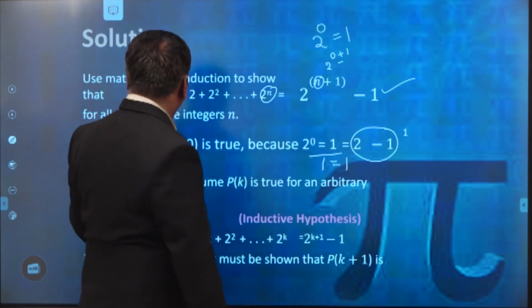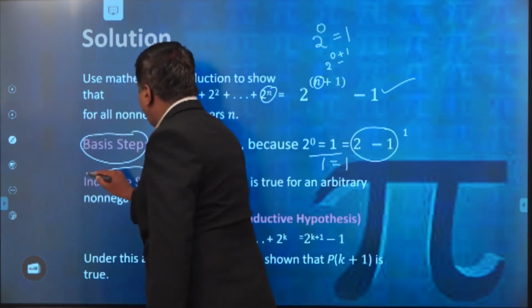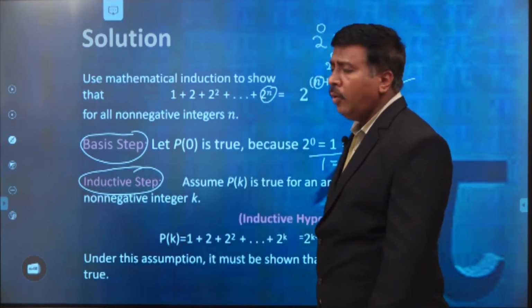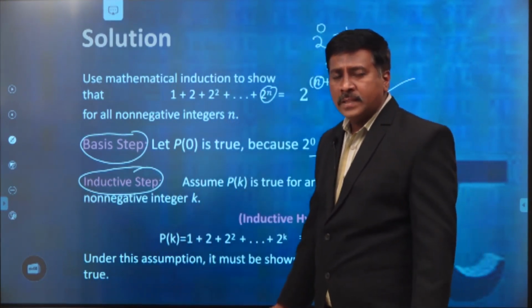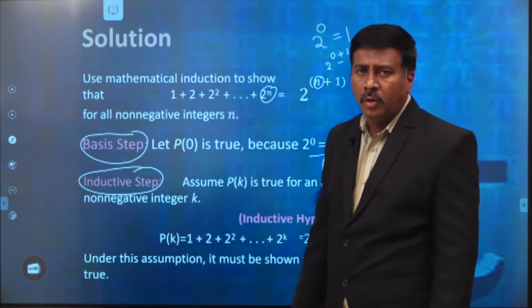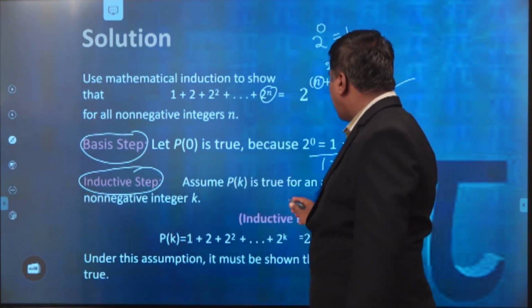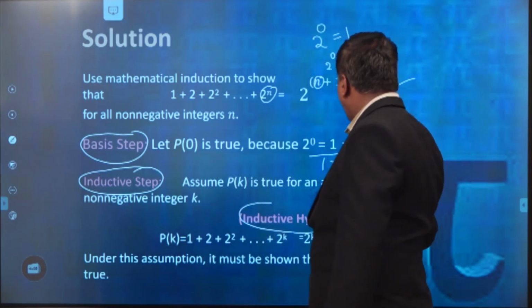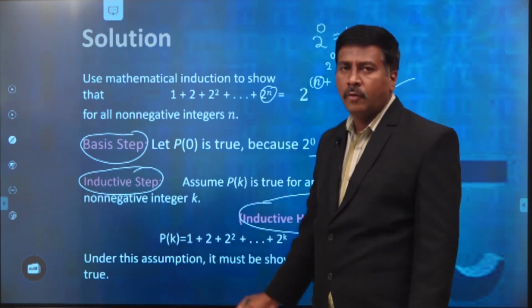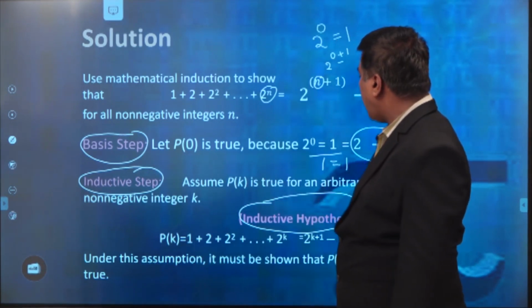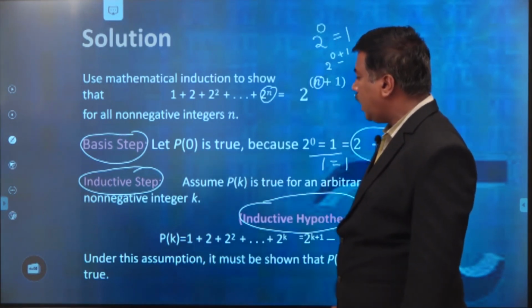So the result is true for the base case only. Now the second step is the inductive step. In the inductive step, we have to assume the same result is true for n equal to k. This is called the inductive hypothesis. Assume P of k is true for an arbitrary non-negative integer k.